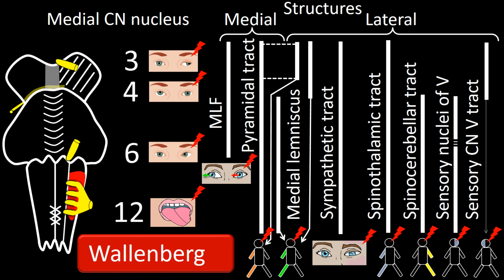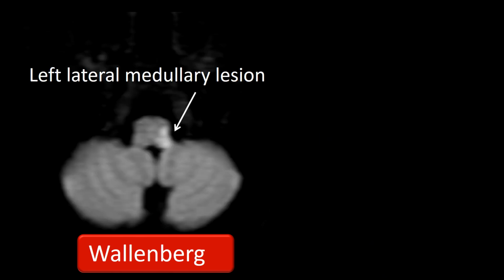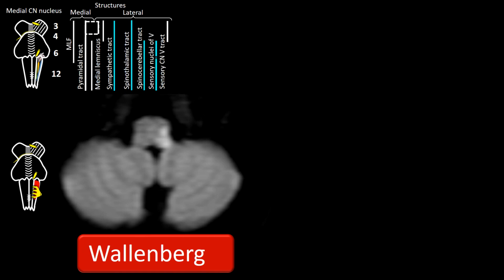the red area. It spares cranial nerve 12, but involves the sympathetic tract, spinothalamic tract, spinocerebellar tract, and spinal nucleus of cranial nerve 5. In this frame, I have removed cranial nerve 12 to introduce other structures involved in this syndrome: the vestibular nucleus, the central tegmental tract, nucleus ambiguus, and nucleus solitarius. This MRI shows a left lateral medullary lesion typical of Wallenberg. The location is mapped in this cartoon. I have now added the pictorial summary of this syndrome.